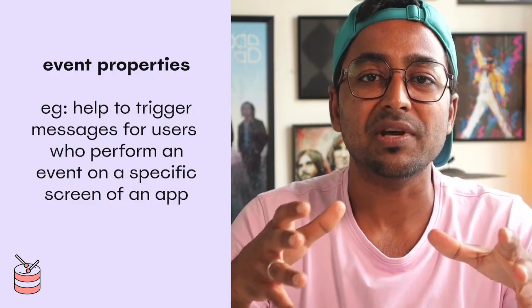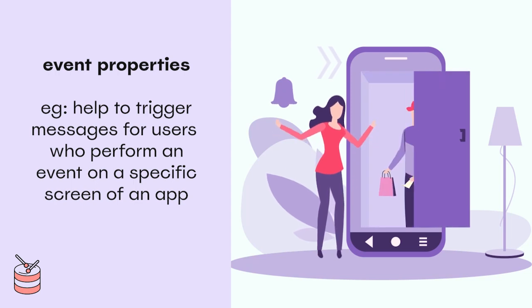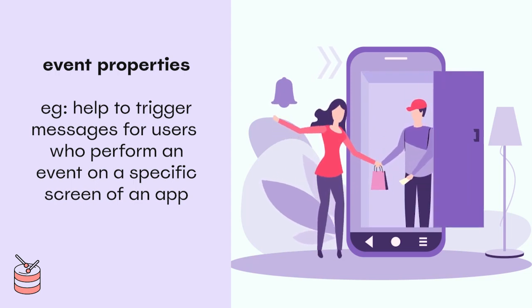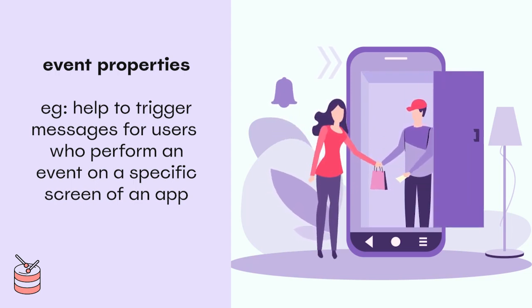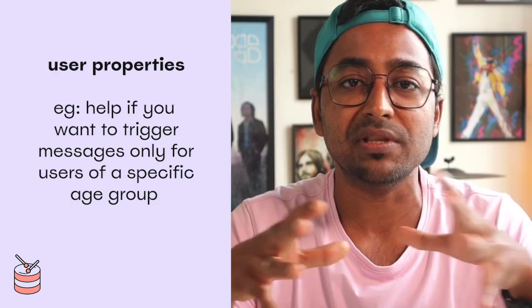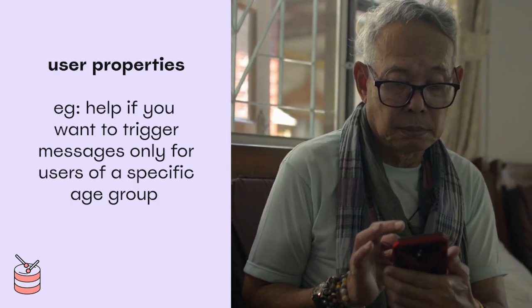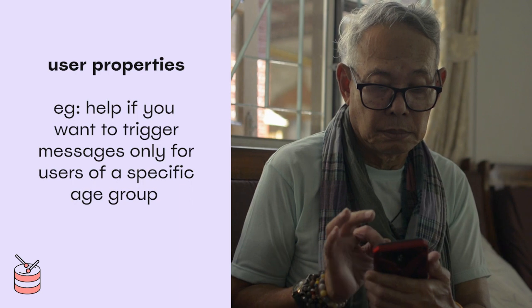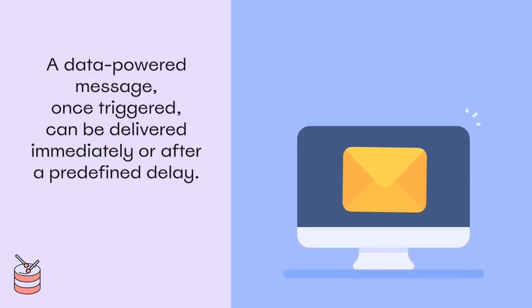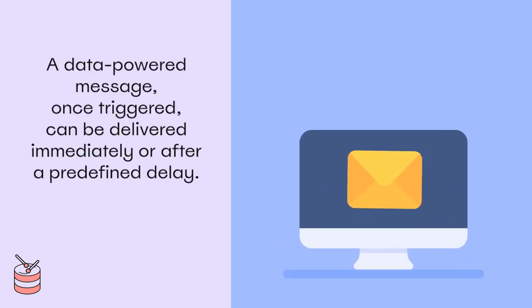Now, event properties will come in handy if you want to trigger messages only for, say, users who perform an event on a specific page or a specific screen of your app. And user properties are useful if you want to trigger messages only for, say, users of a specific age group. A message, once triggered, can be delivered either immediately or after a predefined delay, like a few hours or even days. It depends on your use case.